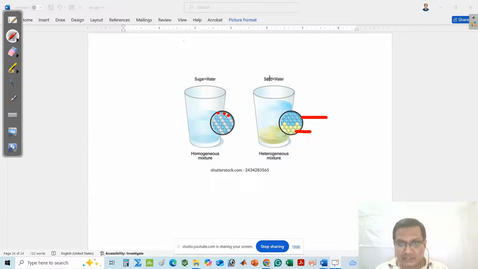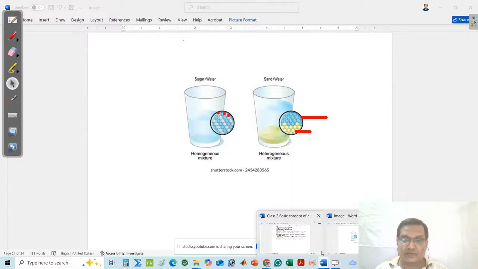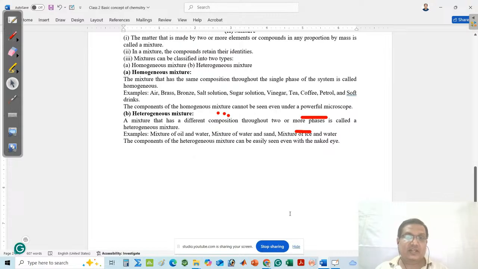But if you think about the sand water mixture, you can drink the water first, then at last you will drink the sand. So the important point is in case of homogeneous mixture, there is a uniform distribution of the components, but in case of heterogeneous, you cannot find such type of uniformity. Homogeneous, there is a uniformness of the components. In heterogeneous, there is no uniformity. This is all about the different types of mixture.